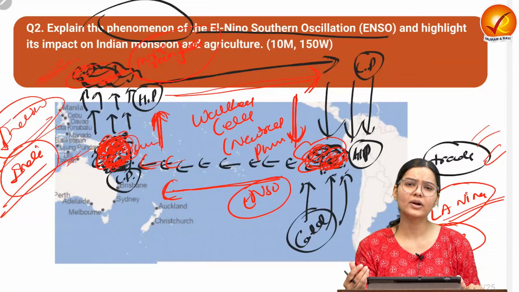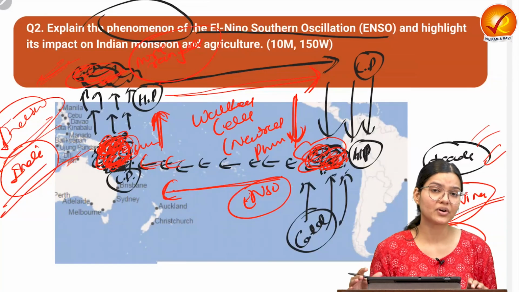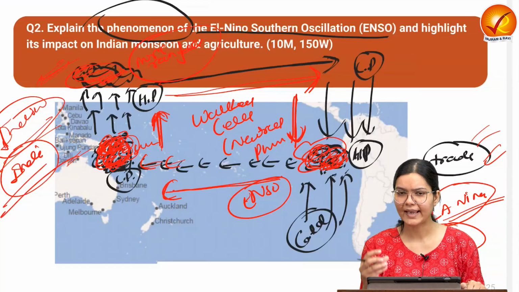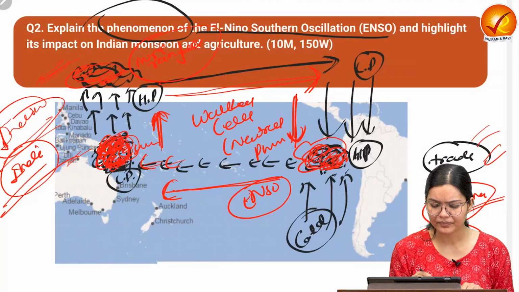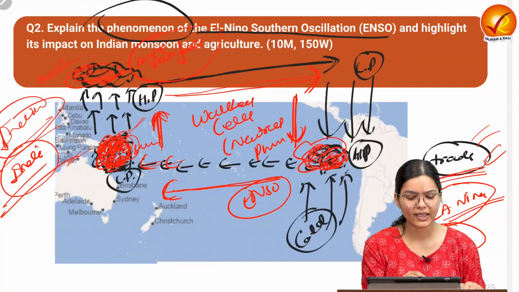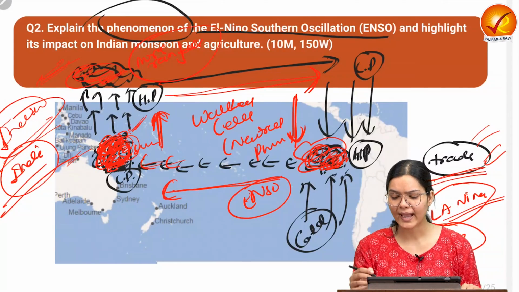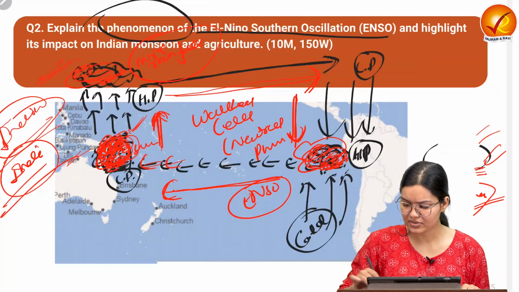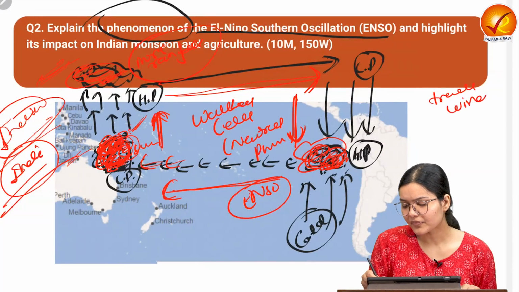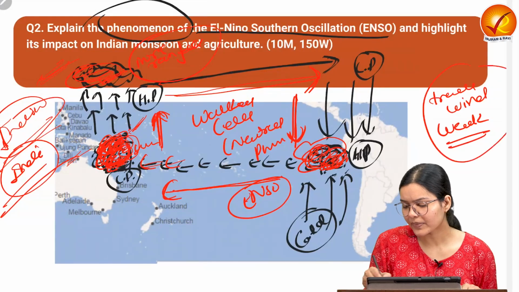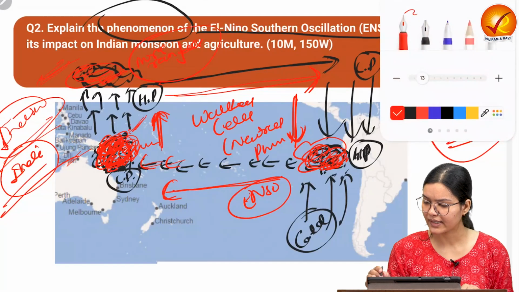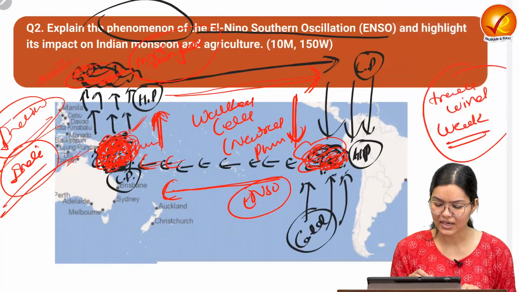Now we have already understood the Walker cell, which is the neutral phase, and also La Nina. Now let us try to understand what El Nino is. Because of the strong trade wind, the water was getting accumulated in this particular area. But let us try to understand what happens if the trade wind becomes weak. Because of the weakening of the trade wind, the warm water which was getting accumulated here earlier will start receding.